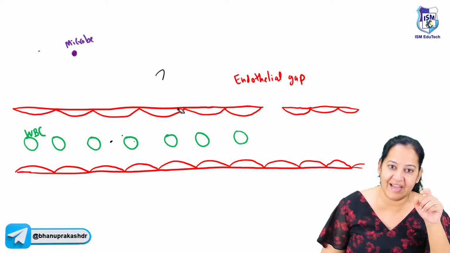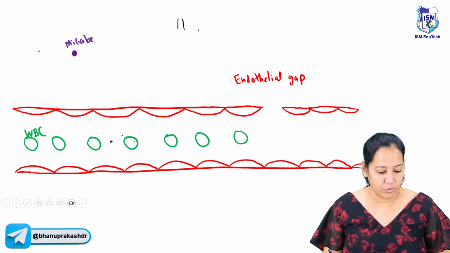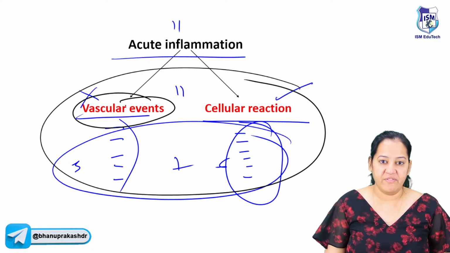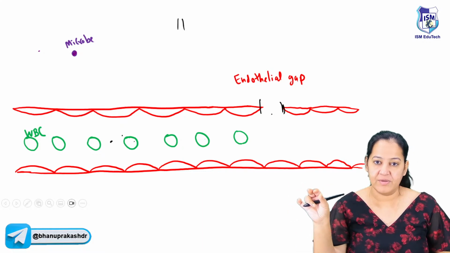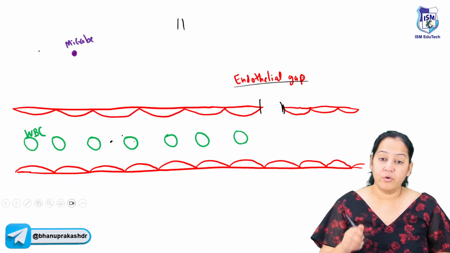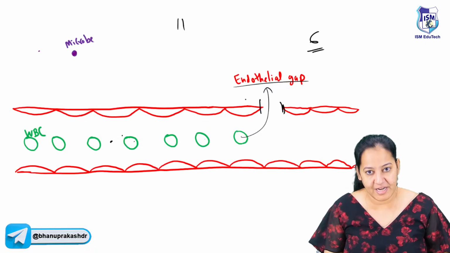So the complete 11 events are done. All the 11 are to take the WBC out. That's why I want to perform these 11 events. In the first 5 events, we have already created a gap in the wall of the blood vessel. The blood vessel is continuous. Now from where will it go? So this is a gap. We have already created it. Now I want to take the WBC out of this gap. I require 6 steps, the 6 cellular steps. Let me tell you what the 6 steps are.